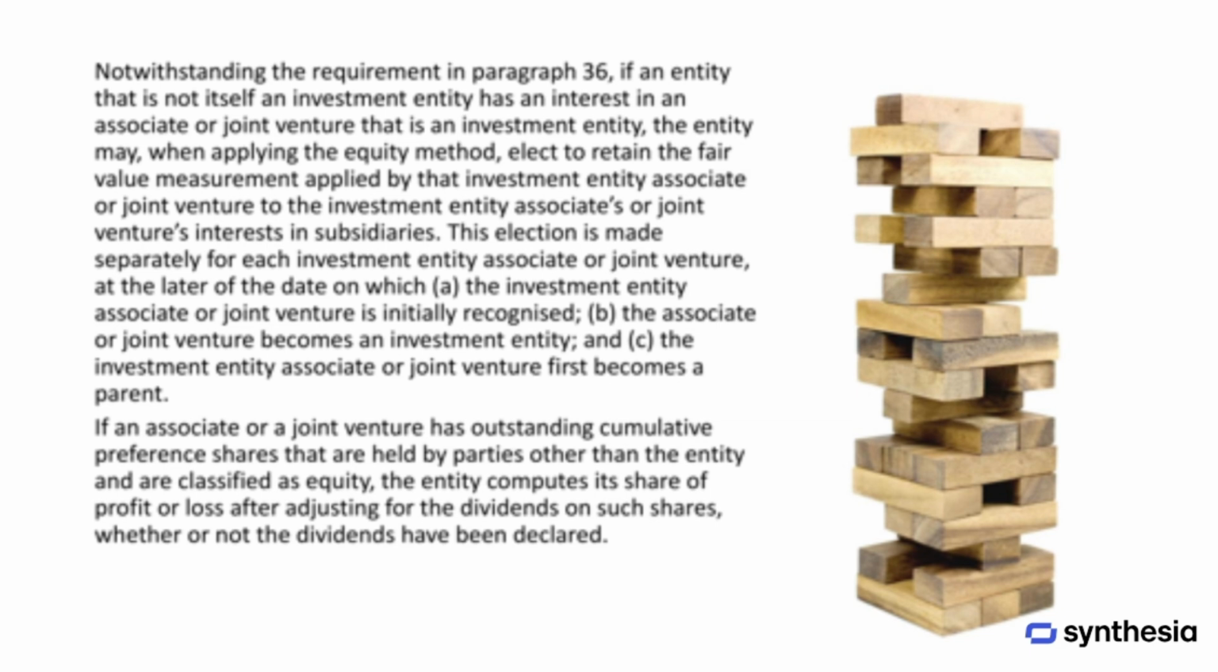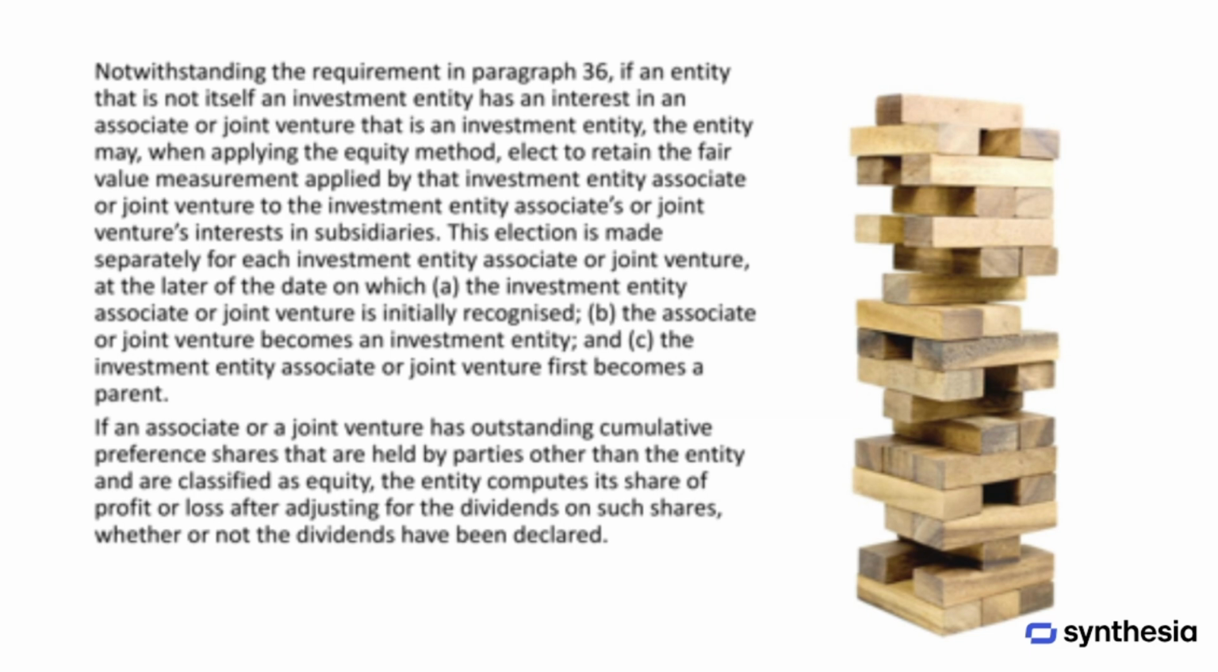If an entity is not an investment entity itself, but has an interest in an associate or joint venture that is an investment entity, it can choose to keep the fair value measurement that the investment entity applies to its interests in subsidiaries. This choice, called an election, must be made separately for each investment entity, associate, or joint venture. The election is made at the latest of 3 events: when the investment entity, associate, or joint venture is first recognized, when it becomes an investment entity, or when it first becomes a parent.